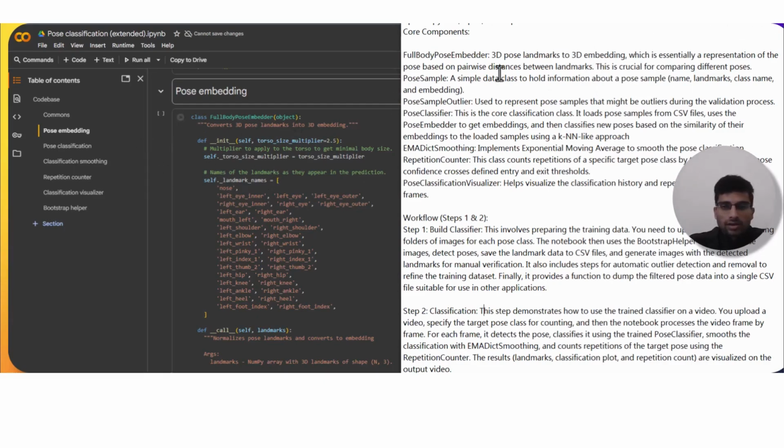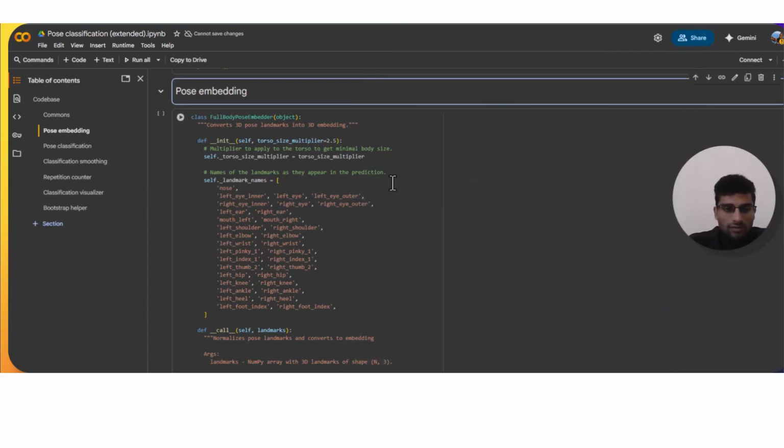Majorly, the dependencies in our ML model start by installing necessary libraries like MediaPipe, Pillow, Matplotlib, NumPy, OpenCV-Python, tqdm, and Requests. And if you notice, we have pose embeddings. Pose embedding basically converts the 3D pose landmarks to 3D embeddings, which is essentially a representation of the pose. Now, how is it converting? Let's understand this.